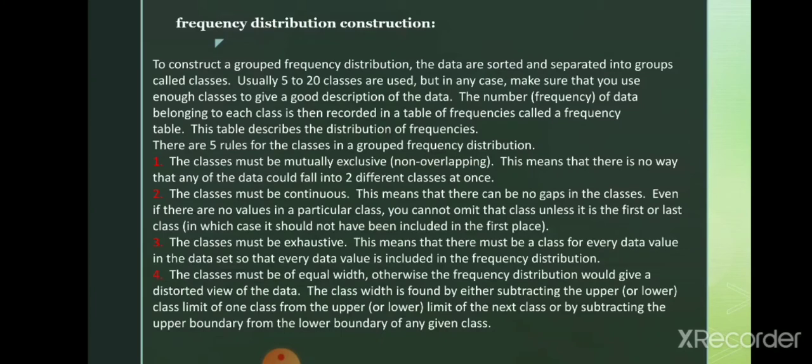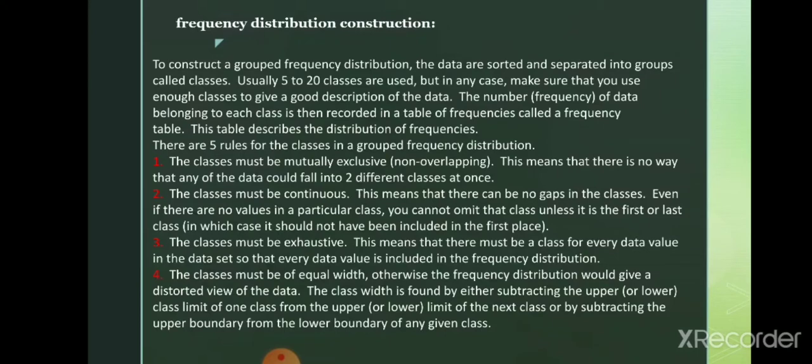The class width is found either by subtracting the upper class limit. Upper means, in 10 to 20, 20 is the upper limit and the lower limit is 10. So the class width is found either by subtracting the upper or lower class limit of one class from the upper or lower class limit of the second class. For example, the first class is 10 to 20 and the second class is 21 to 30. So how will you find the class width?